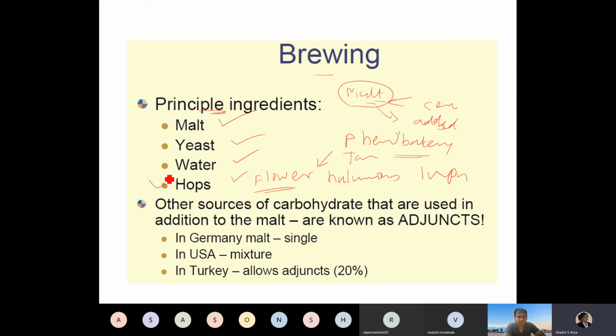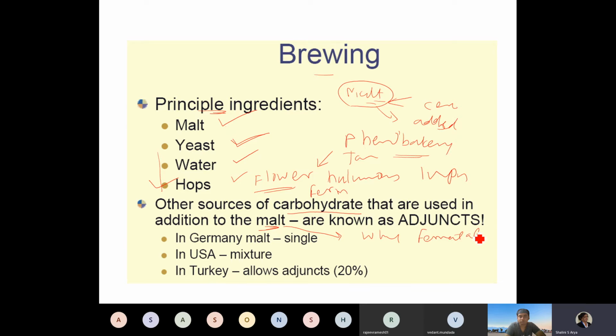Apart from these four ingredients, there are other sources used as a source of carbohydrate, because yeast needs a digestible or fermentable carbohydrate, used in addition to the malt. Malt is a fermentable carbohydrate. Why is malt a fermentable carbohydrate?